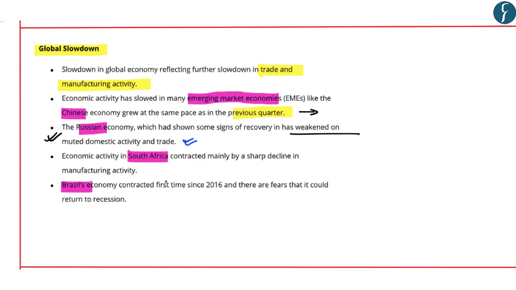With respect to South Africa, it states that economic activity in South Africa contracted mainly due to a sharp decline in manufacturing activity. And with respect to Brazil, it states that Brazil's economy contracted for the first time since 2016, as there are fears that it can turn into recession. So these are the various reasons given by MPC with respect to the global slowdown.